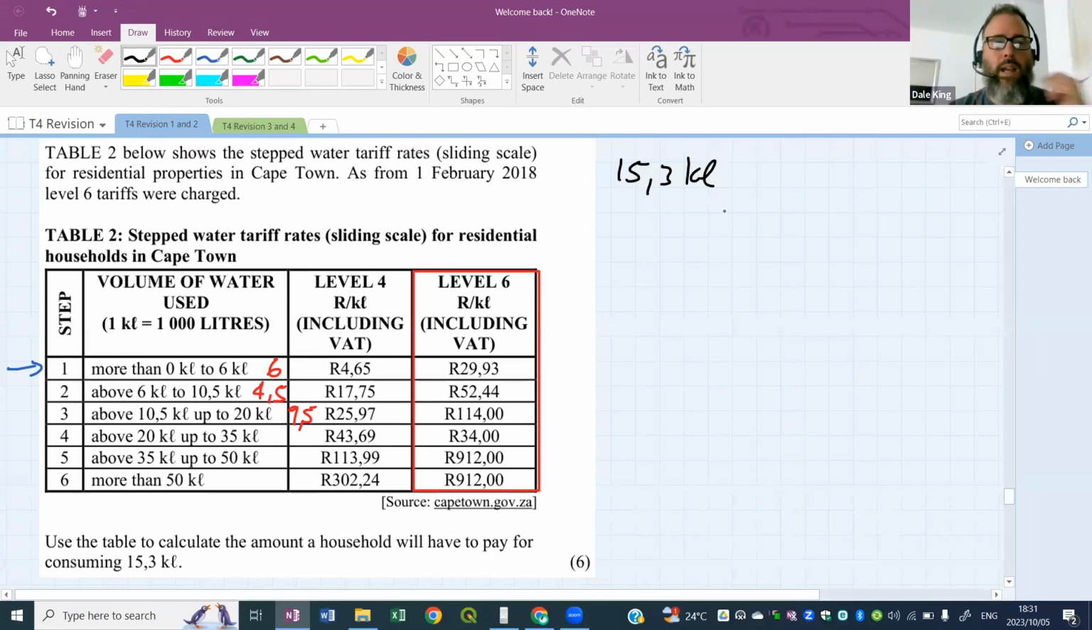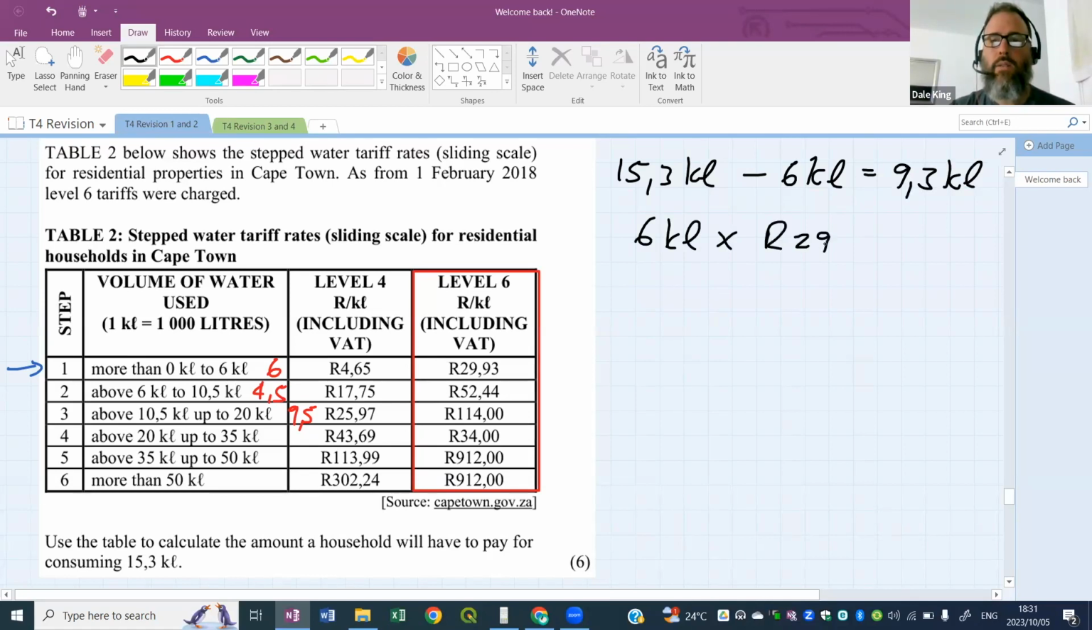So I'm working through the first bracket definitely, because I've got 15 and they only go up to 6 there. So I'm going to take the first 6 kiloliters of water. This is what I'm minusing. I take that portion of water first, which leaves me with 9.3. That first portion of water, which is 6 kiloliters, gets charged at its specific rate, which is 29 rand and 93 cents.